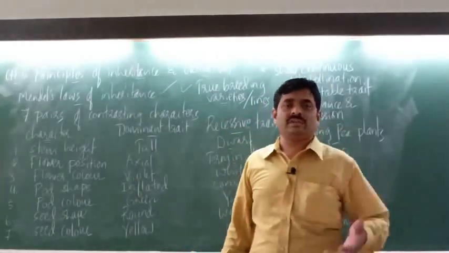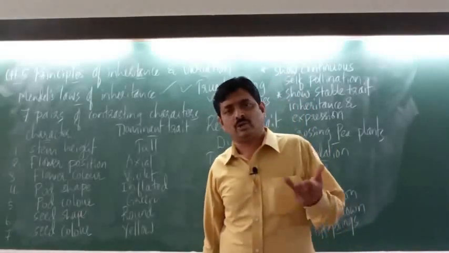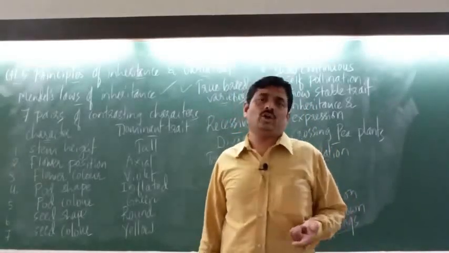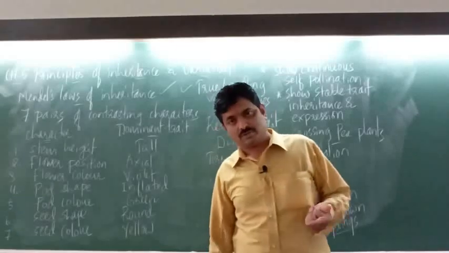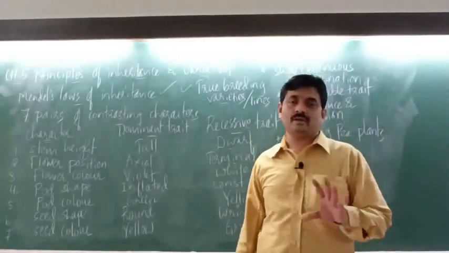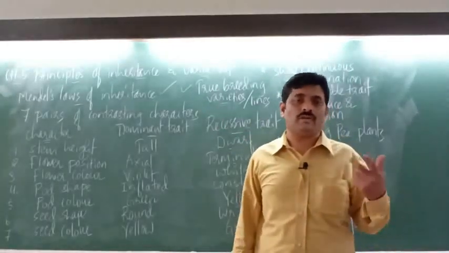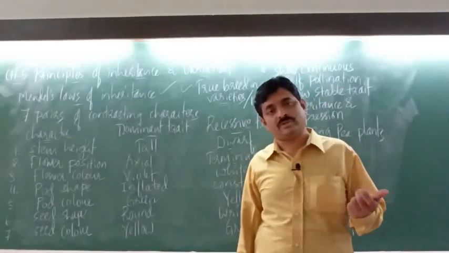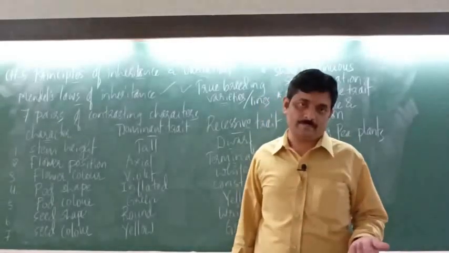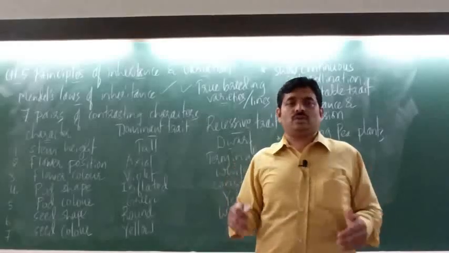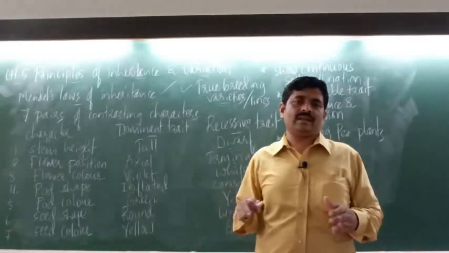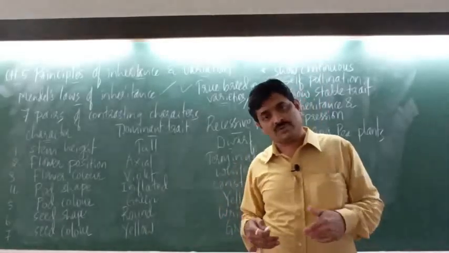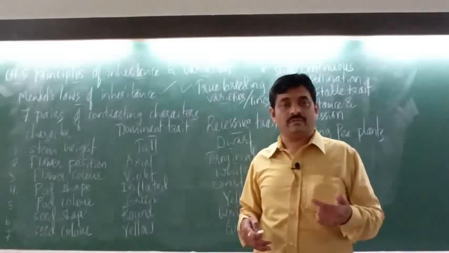I will tell you some of the laws of inheritance. The first law is the law of dominance. Then the second law is the law of segregation. These are the two main laws discovered by Mendel. Another law is the law of independent assortment of characters, right? The details of all these laws and the experiments conducted by Mendel we shall discuss in the next video, right?